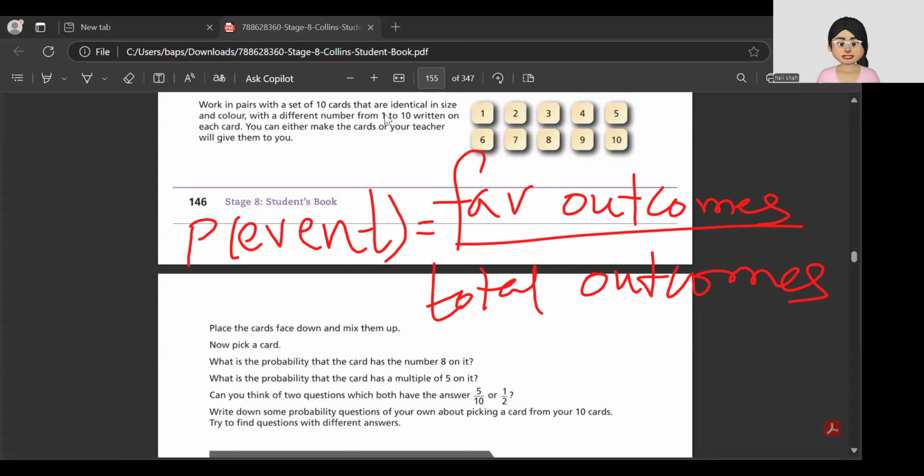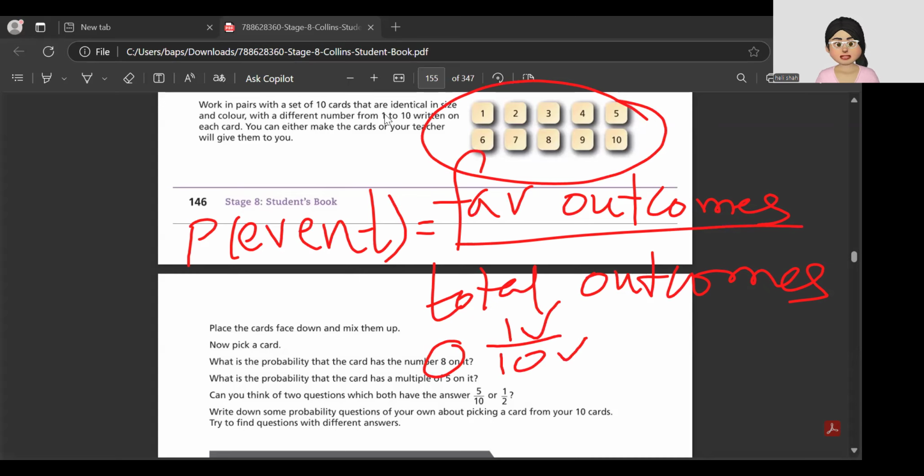Now let's get back to the question. It says number 8 on it. How many number 8s are there? Only 1. And what are the total number of cards? 10. So you say favorable outcomes upon total number of outcomes. It is 1 upon 10, which is 0.1.